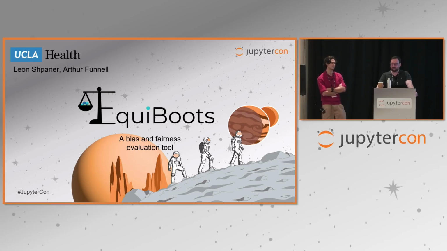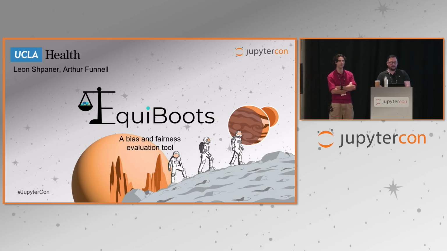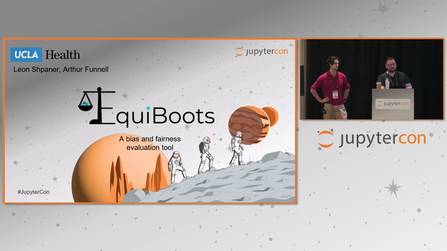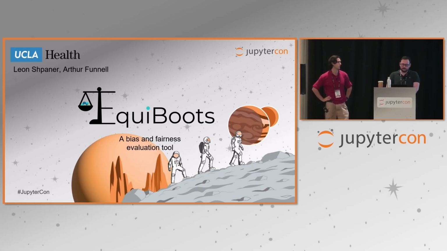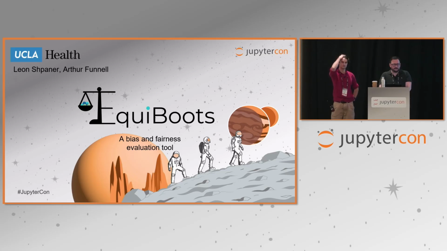I'm with UCLA Health. We're with UCLA Health, and we're excited to share our work on EquiBoots. It's a bias and fairness evaluation tool. It's a Python library, and we designed it to help researchers and practitioners measure and mitigate bias in machine learning models. So our goal is to bridge the gap between fairness research and practical implementation so that fairness isn't just an academic ideal, but something that we can actually operationalize in real world models.